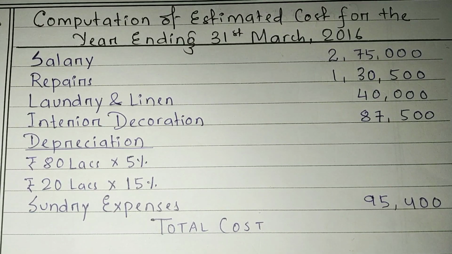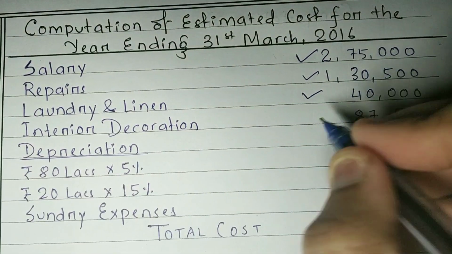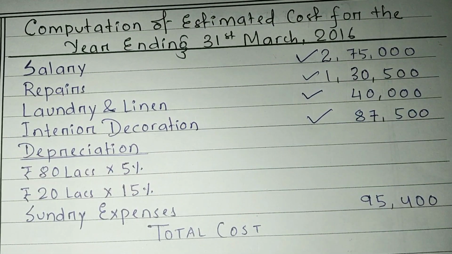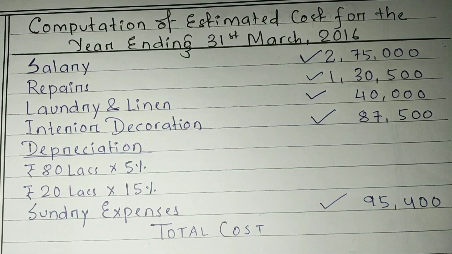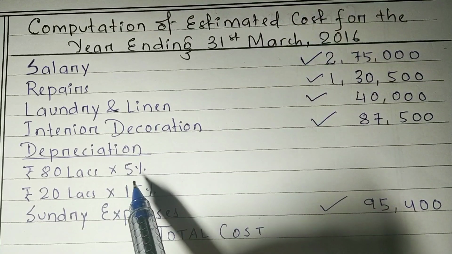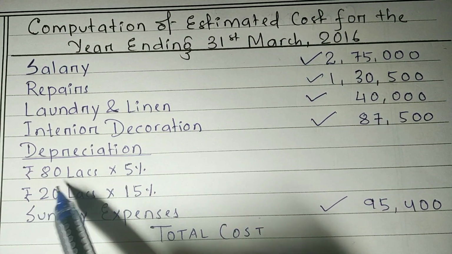First you need to calculate the total expenses. Salary is already given to you, repairs, laundry and linen, interior decoration, these things are given to you. Sundry expenses is also given to you in the question. Next, you need to calculate depreciation. What will be the amount of depreciation? 5% on buildings, and the cost of buildings is 80 lakhs.